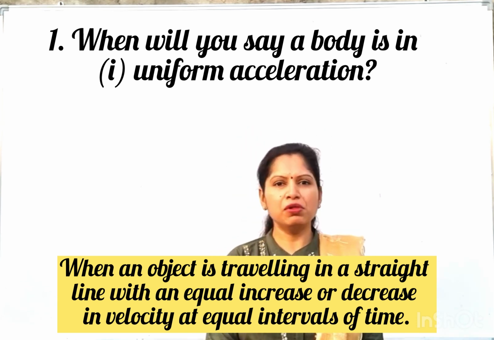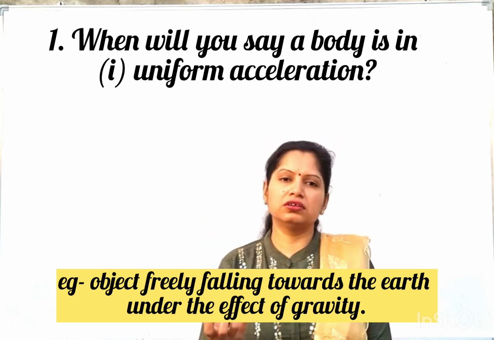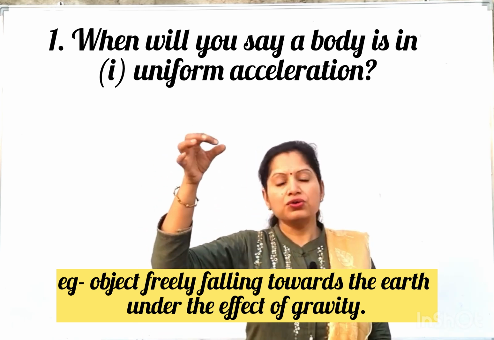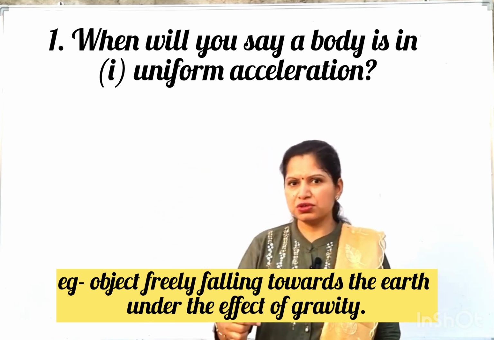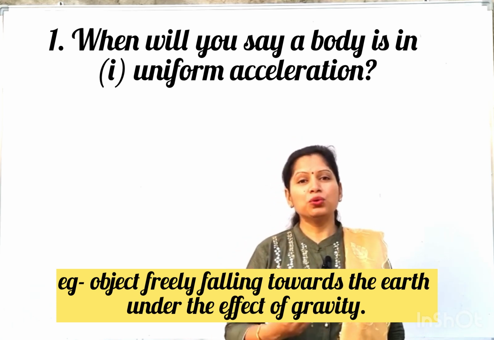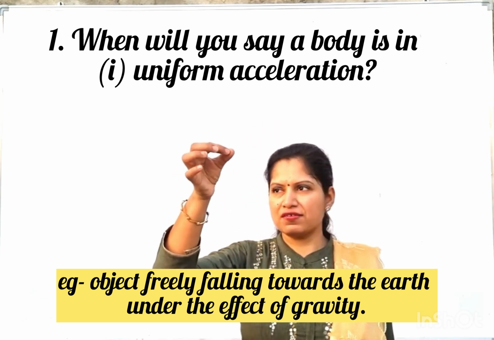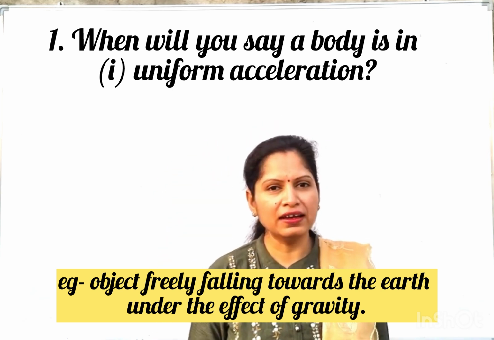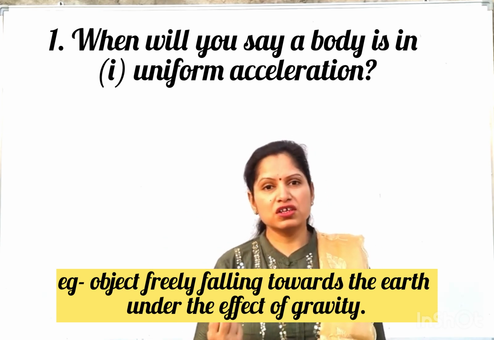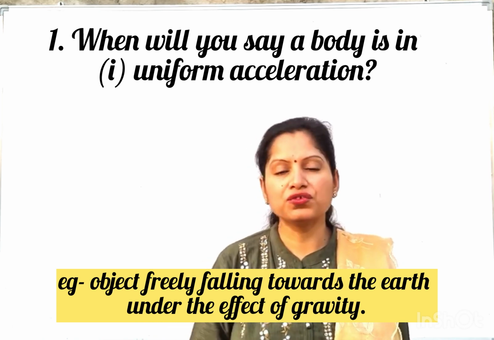And example of uniform acceleration is whenever an object is coming towards the ground under the effect of gravity. Suppose you take a stone in your hand and you just drop it, you just leave it, then it will be coming towards the ground under the gravitational pull of the earth, and it will be ever increasing its velocity. It will start with zero velocity because you have just dropped that stone from your hand, and when it's coming towards the earth, its velocity is going to increase by equal amounts in equal intervals of time.